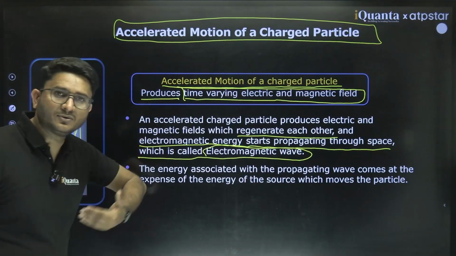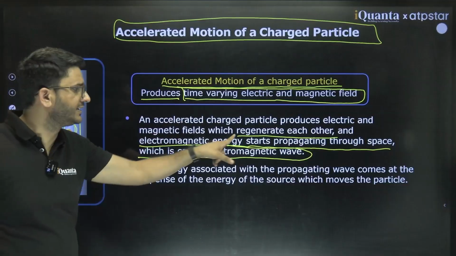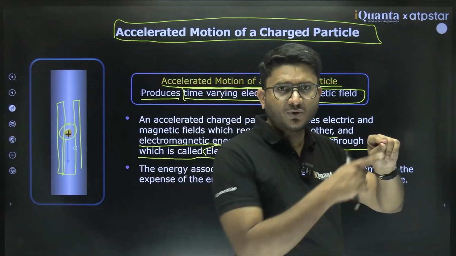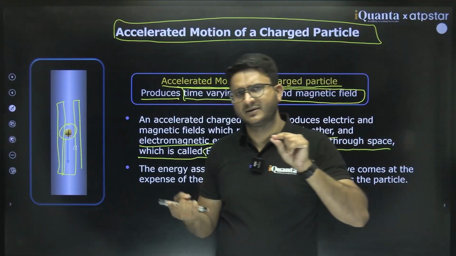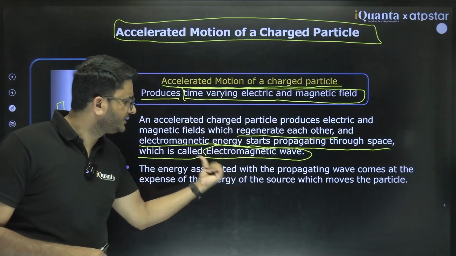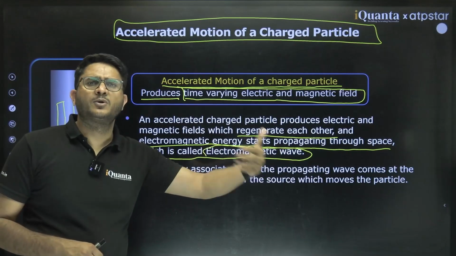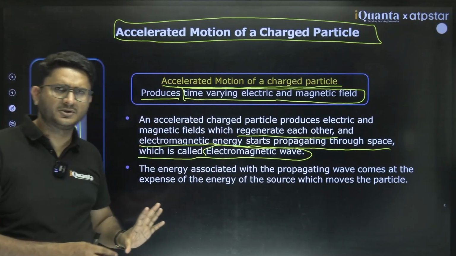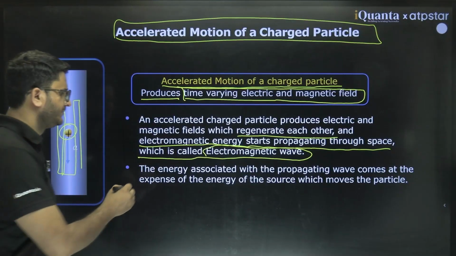Those fluctuations propagate because they regenerate each other. If something is varying, it is also varying the other part because they are both interlinked. So that's how electromagnetic wave propagates in space. We will see this through some analogy also, so that you can clearly develop this notion in mind.